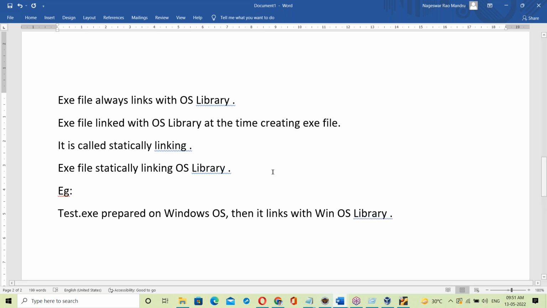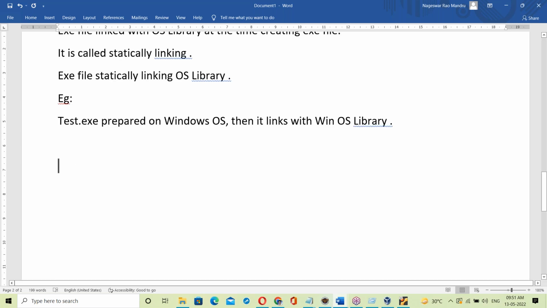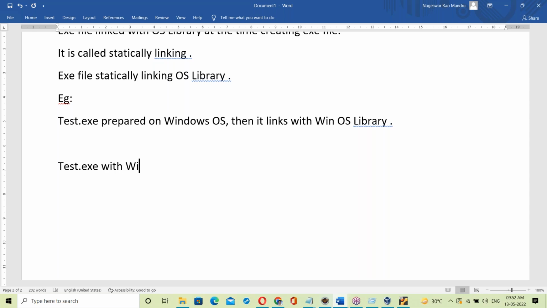How does it work on different platforms? Let us see how the test.exe file with the Win library works on different platforms.